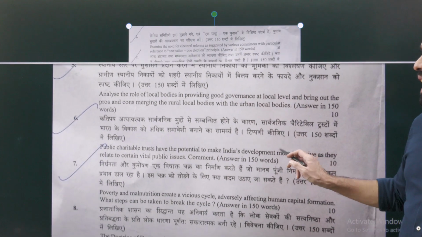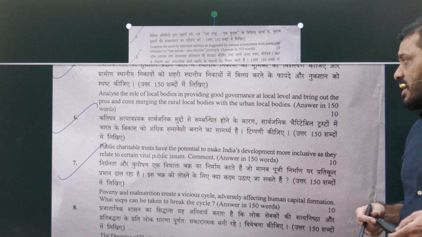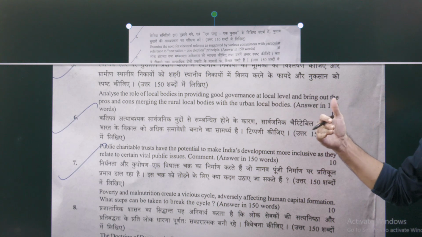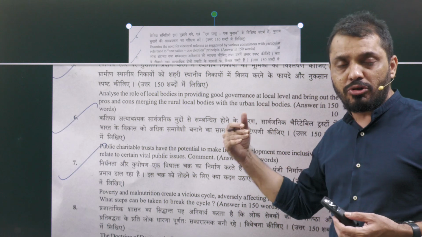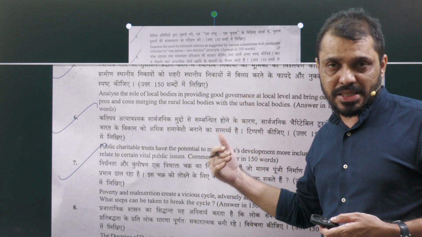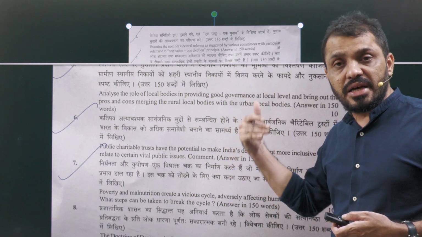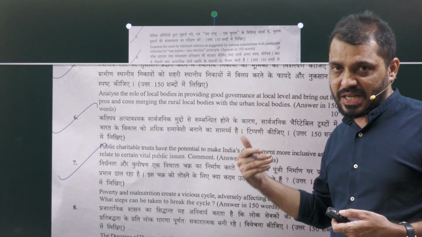Question number 5. Analyze the role of local bodies in providing good governance at local level. This is about how the local bodies will help in good governance. So there we have to introduce what is a local government. In the original constitution, we are having only 2 levels of government, for example, union government and state government. Then we added the local government through the 73rd, 74th Amendment.